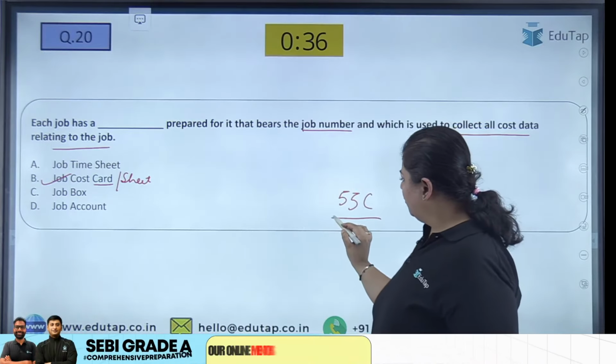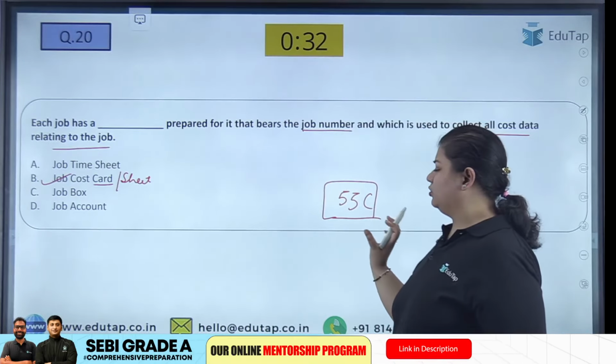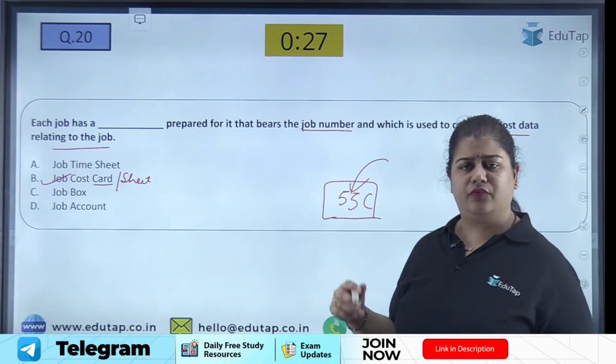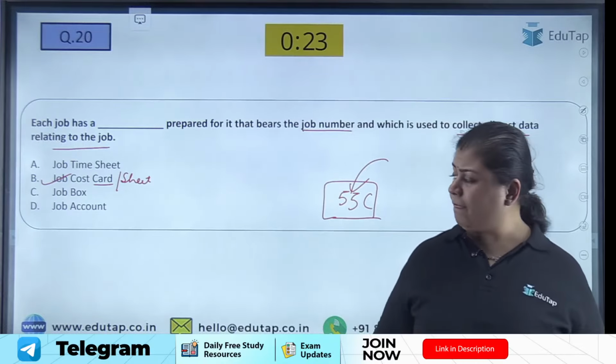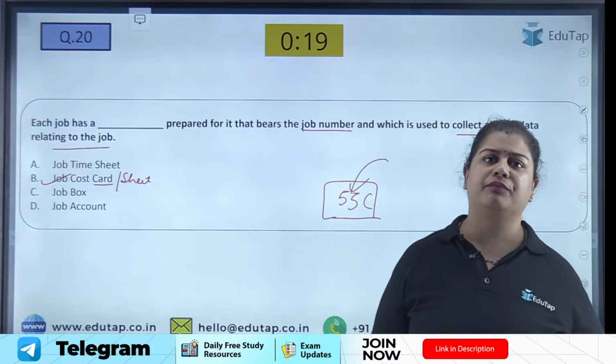So there is a job box that is created with this number, and all the documents that are related to this job will be put in this box. Okay. So B, job cost card sheet is the correct answer. Very good.